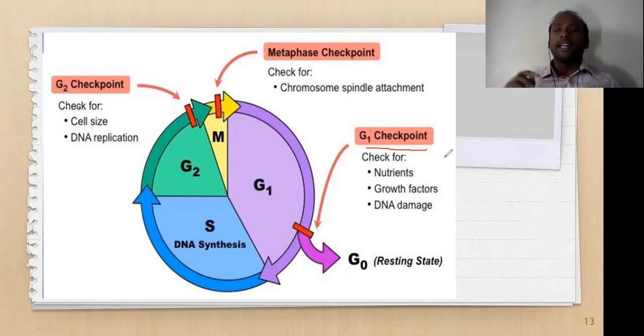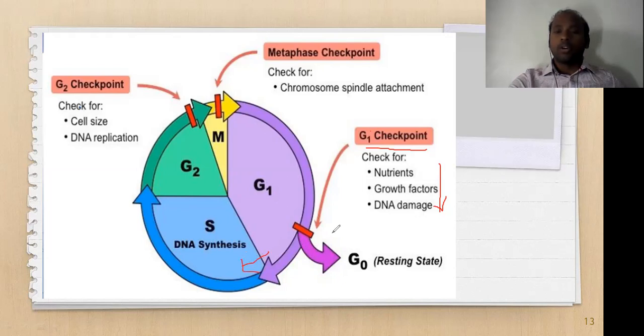Second one, it can also check for the growth factors. And third one, whether there is any DNA damage. If all these 3 events are clear, then the G1 checkpoint will allow the cell to enter into the next phase.